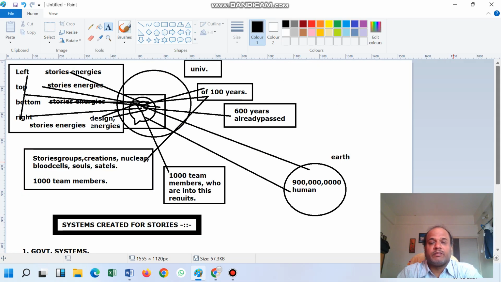This design, how is this design created, how is the requirement given? Assume that 600 years have already passed, and in 600 years the design is given. So for 600 years the design has been getting passed.